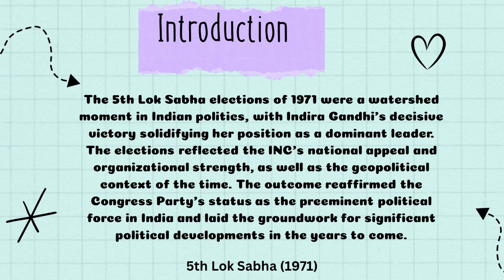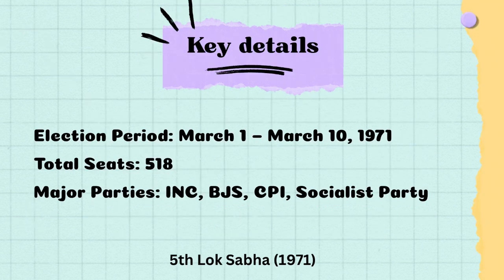The elections reflected the INC's national appeal and organizational strength as well as the geopolitical context of the time. The outcome reaffirmed the Congress party's status as the preeminent political force in India and laid the groundwork for significant political developments in the years to come. The key details of the 5th Lok Sabha elections are: the election period started from March 1 and ended on March 10, 1971, with a total of 518 seats.